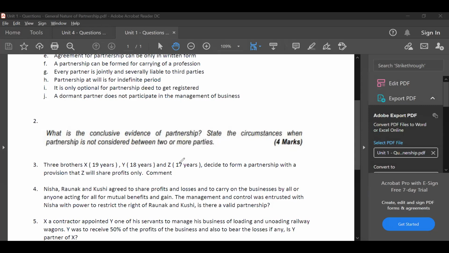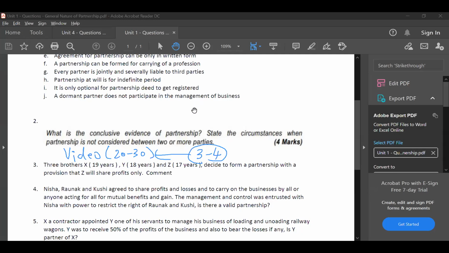Sorry guys, true test of partnership, 3 points. Only those 3 points, not 4. I told my mistake. There should be agreement, there should be intent to share profits, and there should be concept of mutual agency. Guys, for partnership, please go watch the videos. If you've already studied, just watch the video. All my videos are only 20 to 30 minutes maximum for a unit. Normally, I take these concepts for 3 to 4 hours in class. I have summarized it for 20 to 30 minutes. It can also help you in revision.